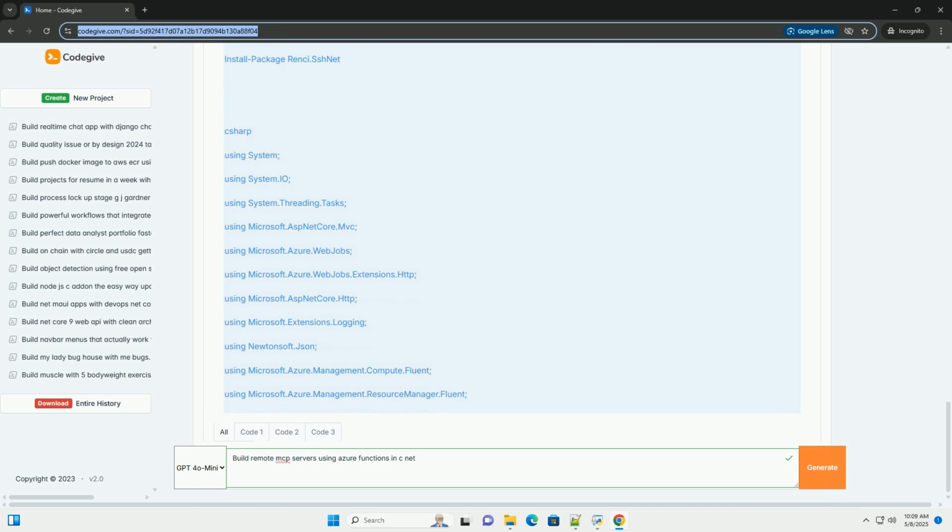Architecture overview. Steps: 1. Set up Azure resources. Create a resource group. Create an Azure storage account. Create an Azure function app. Consumption plan is suitable for most use cases. Create Azure VMs for your Minecraft servers. 2. Configure Minecraft server VMs.